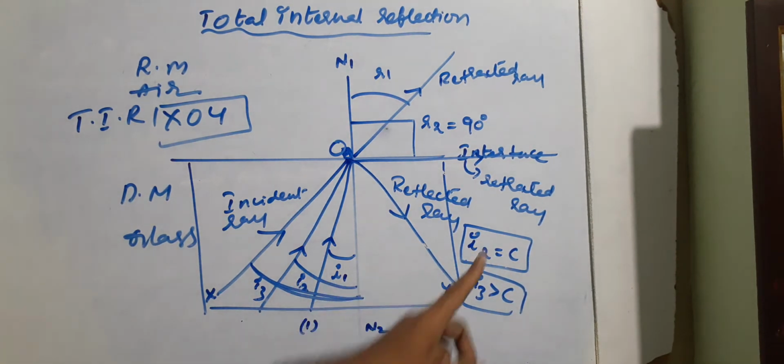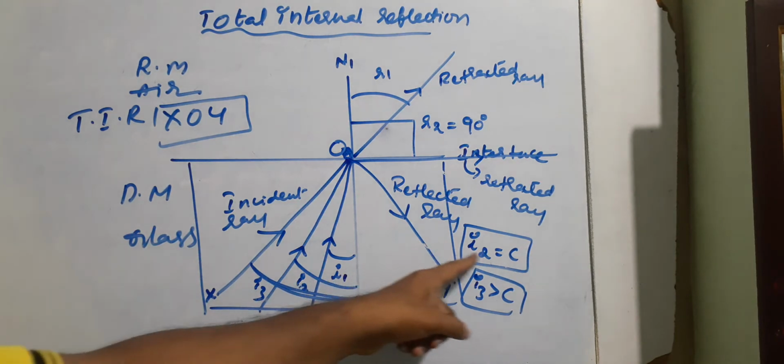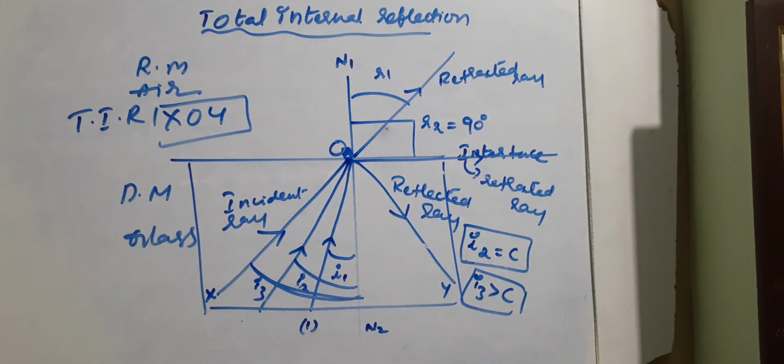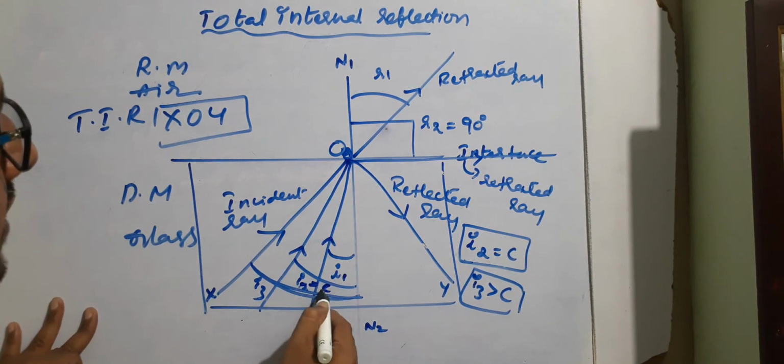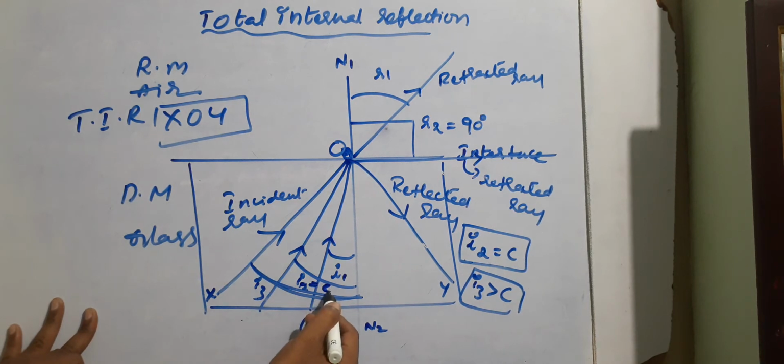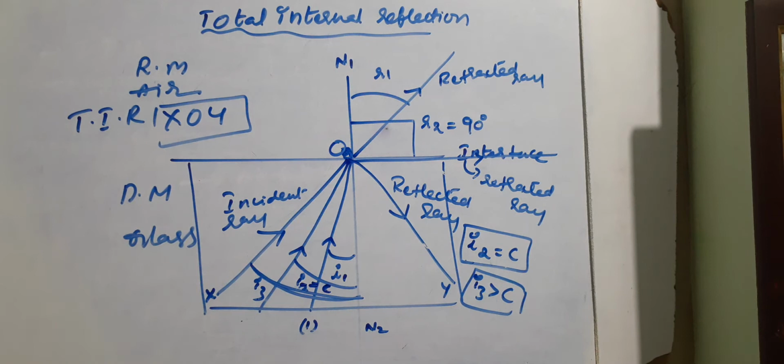In the second case, the critical angle is taken as I2 equals C. So this critical angle is lower than I3, which means I3 is greater than the critical angle. So the angle of incidence is greater than the critical angle, second condition. And the first condition is the direction of the incident ray is from denser medium into rarer medium. So in this case, total internal reflection is happening.